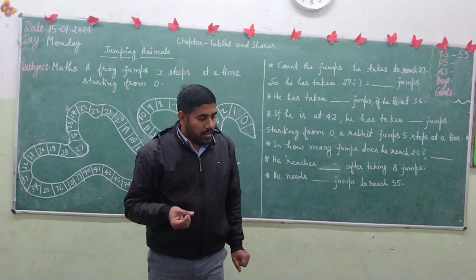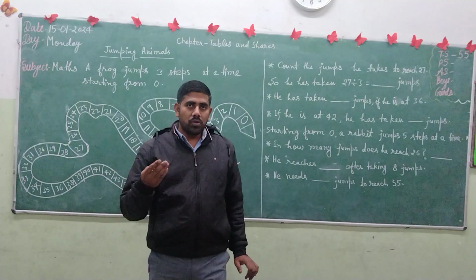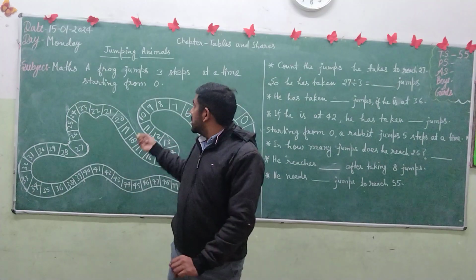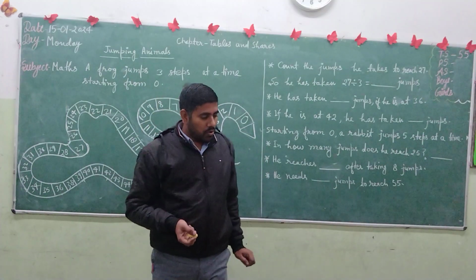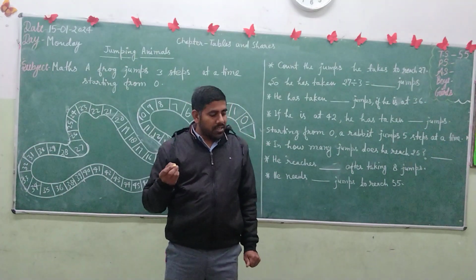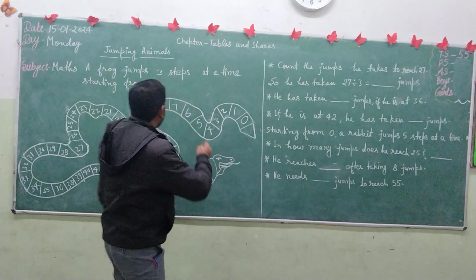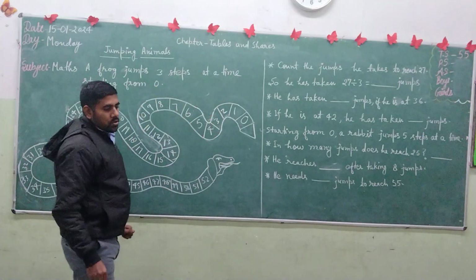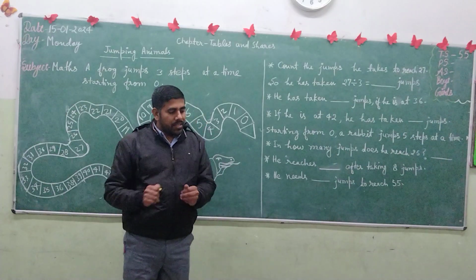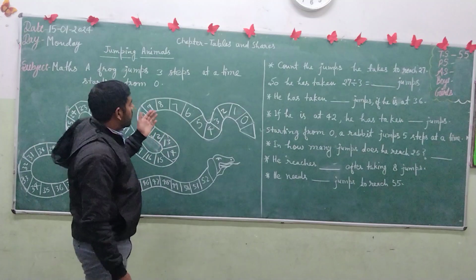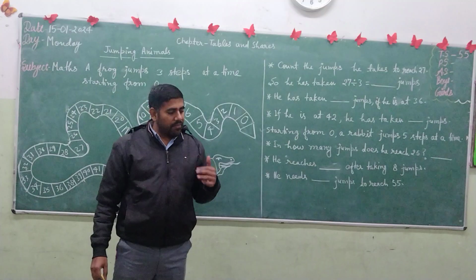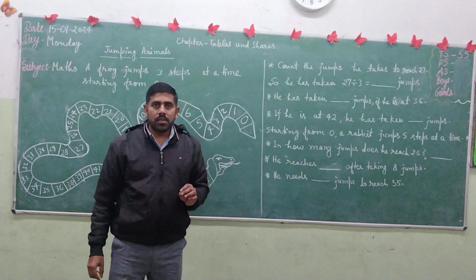Remember that in your class third book you have also studied about jumping animals. So like that today we will also discuss jumping animals. So there is a frog. A frog jumps 3 steps at a time, starting from 0. So we have to find out in how many jumps it reaches 27.